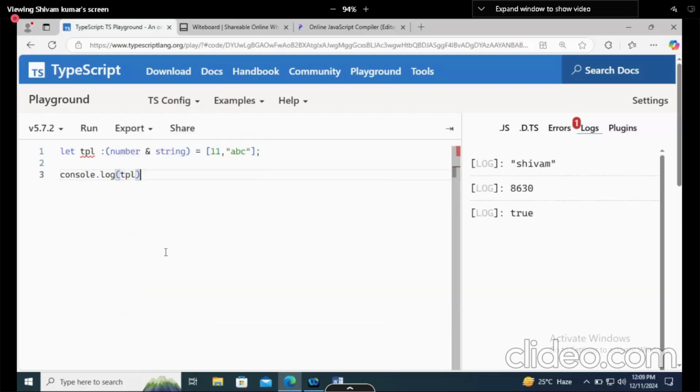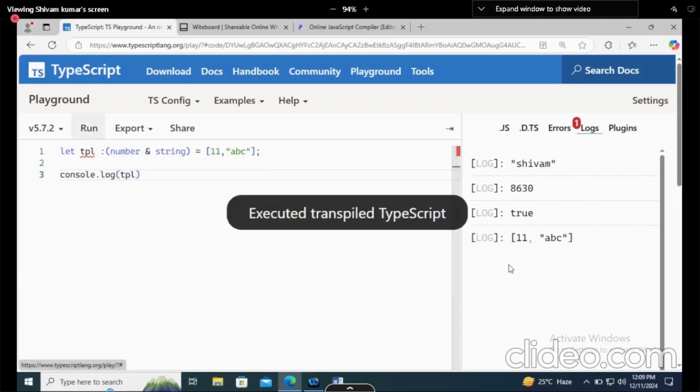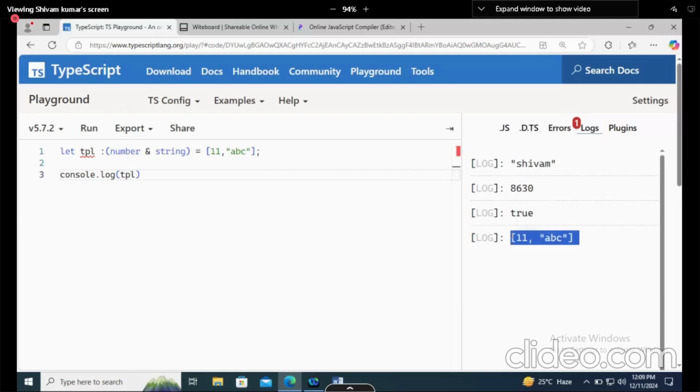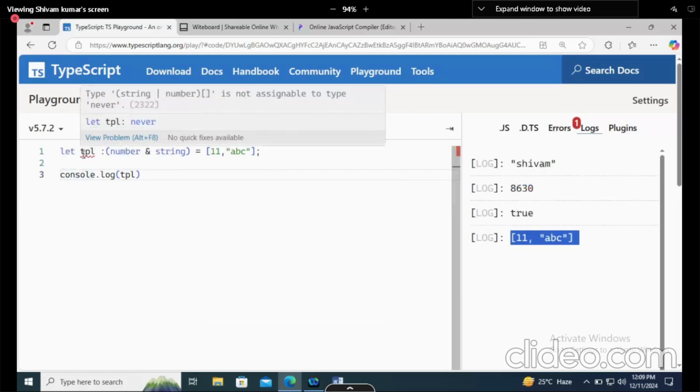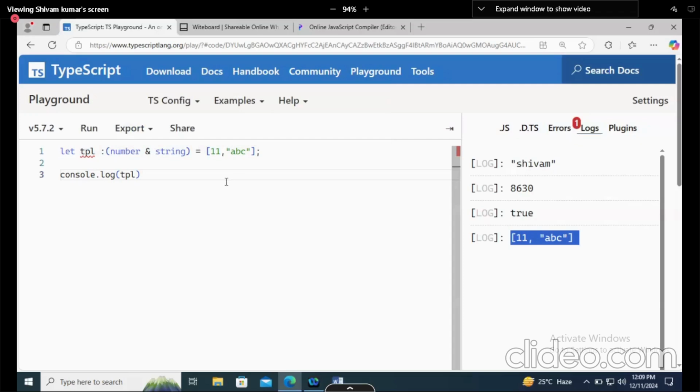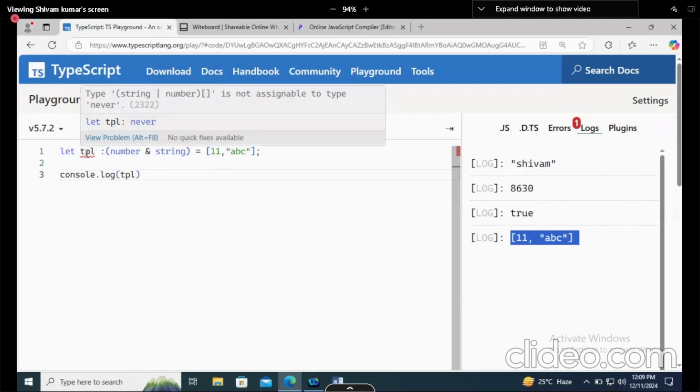Once you try to print TPL, it gives 111 ABC, meaning there is no particular error. But as it is TypeScript, check the error. It says you are trying to assign a string then a number, which is not assignable to type never. But I am assigning a number and a string, and it says I am trying to assign a string or number.